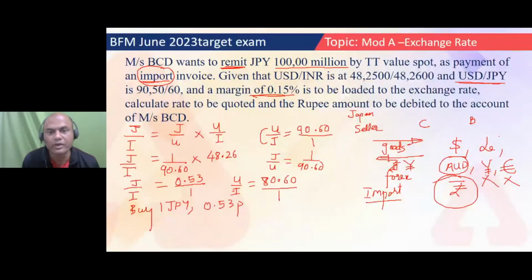Okay. Moving on. So now what have we got? The JPY to INR rate, we have got it. Let me rub this, whatever is not required. Okay. Hold on.